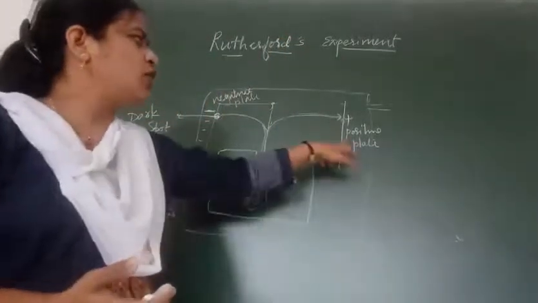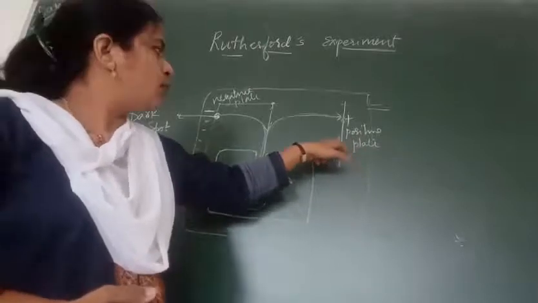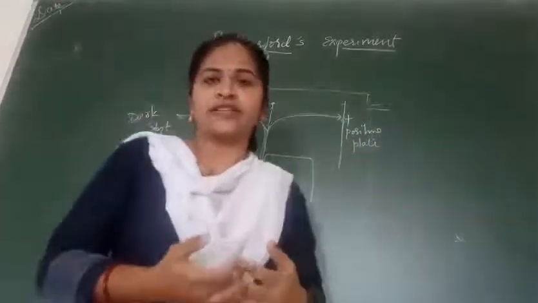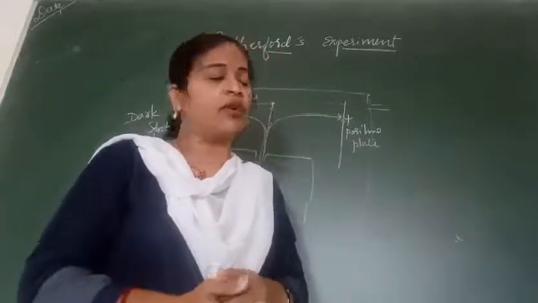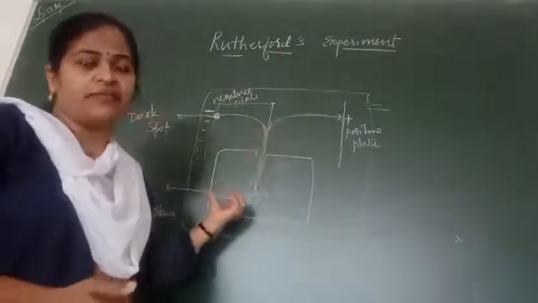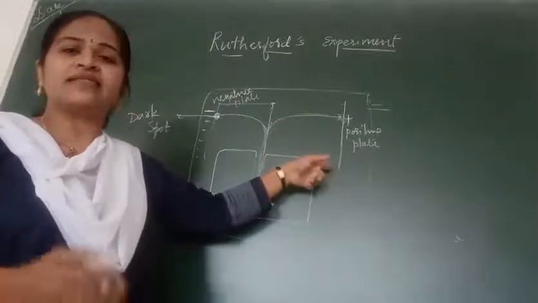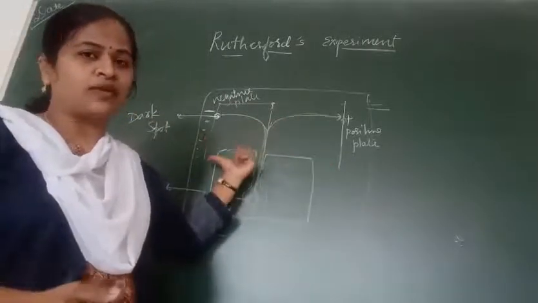The particle moving towards the positive plate was forming a larger angle. Therefore, it means that the mass of this particle is slightly less as compared to the first particle.